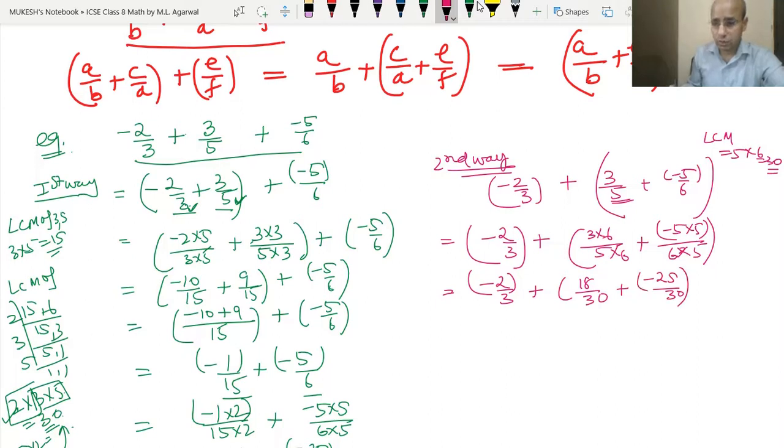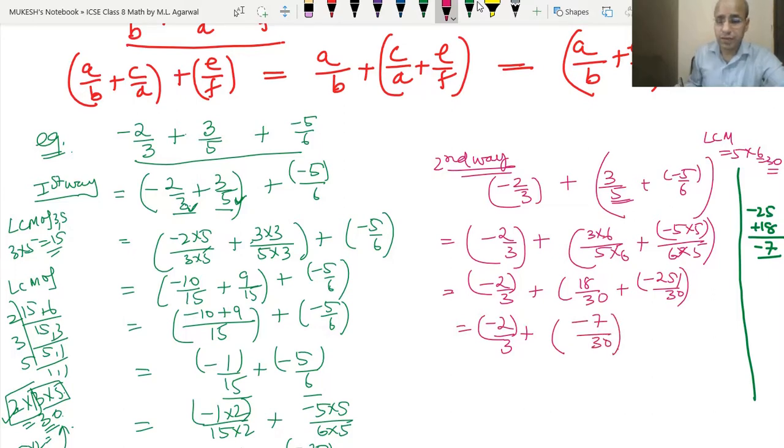Okay, now we have to solve this one. See, rough work: minus 25 and then we will write plus 18. Since both numbers have opposite signs, they will be subtracted. So we get minus 7. Okay, this is the rough work. So minus 2 upon 3 plus we got minus 7 upon 30. Now we have to solve these two numbers. See, 3 and 30 both, 30 is a multiple of 3. So that means the LCM will become 30.